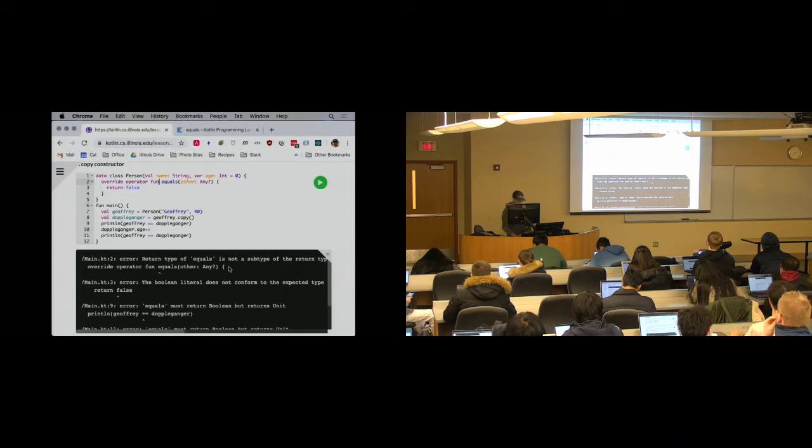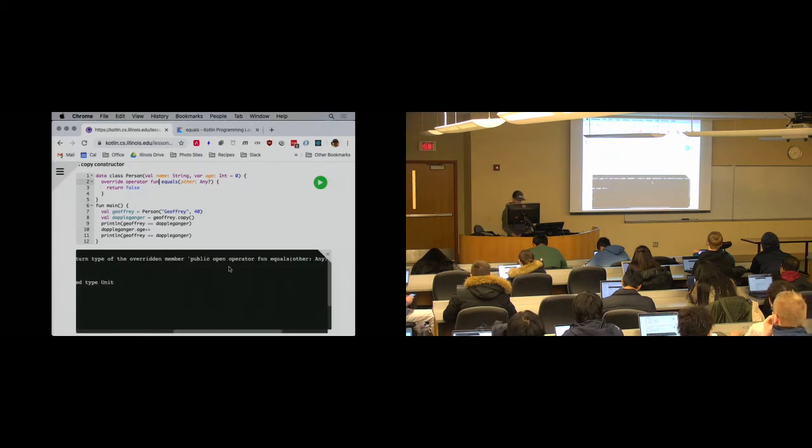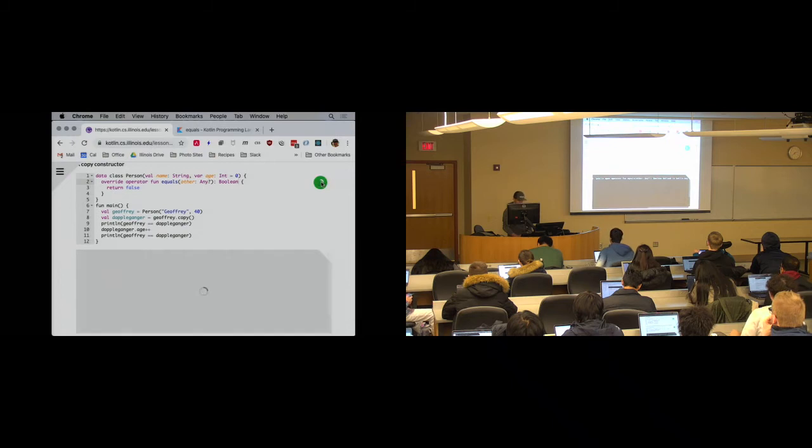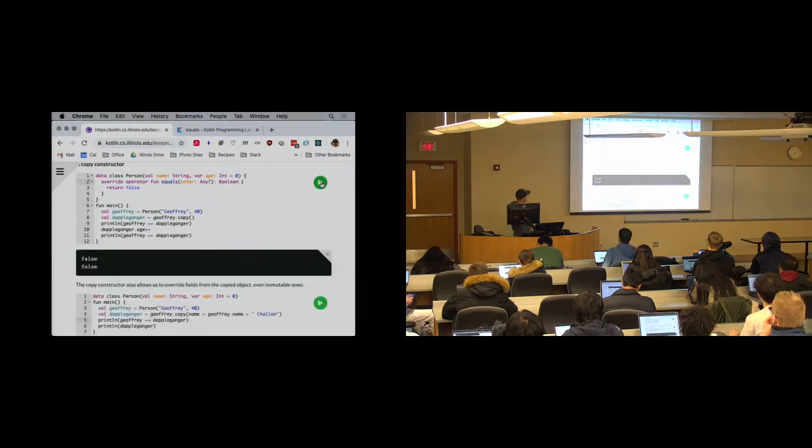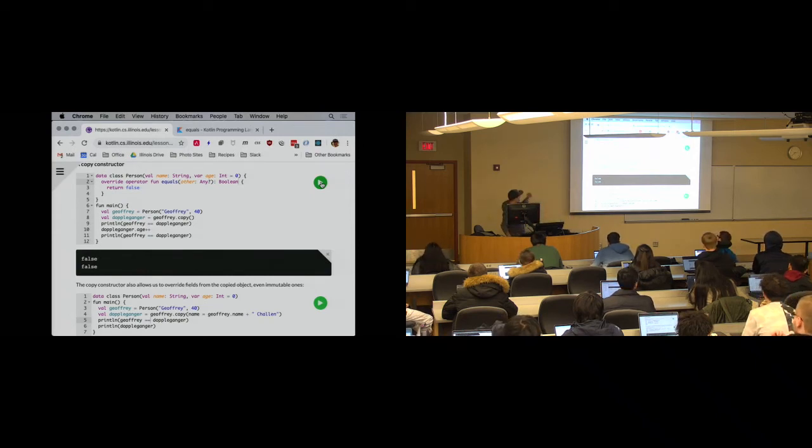It says the return type of equals is not a subtype of the return type of the overridden one. Oh, sorry, it has to return a Boolean. We're talking about functions on Wednesday, guys. At which point I will understand how they work perfectly. Yeah, there you go. Look, we did it. Google that. So here you can do whatever you want, right?